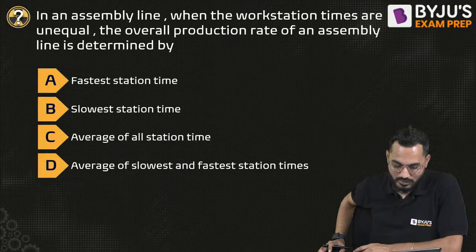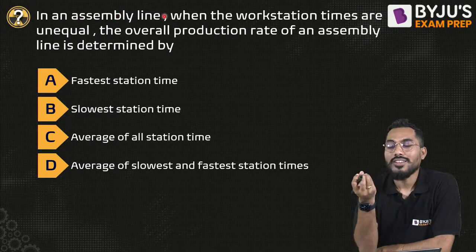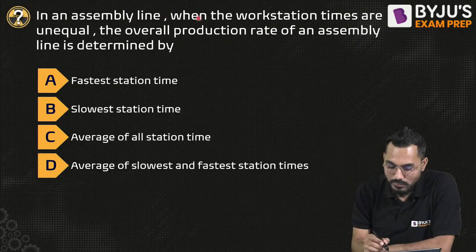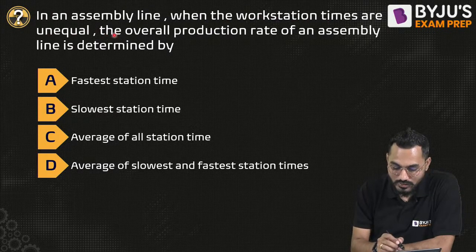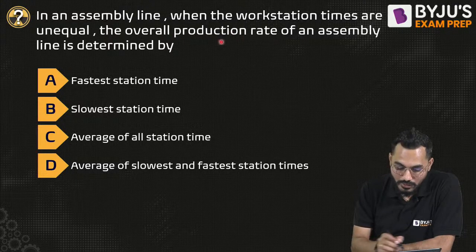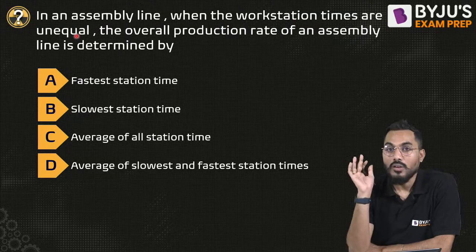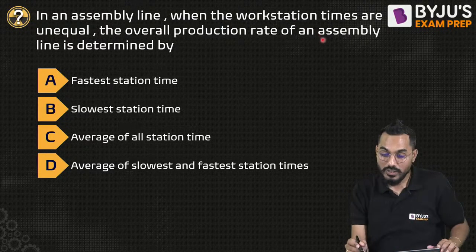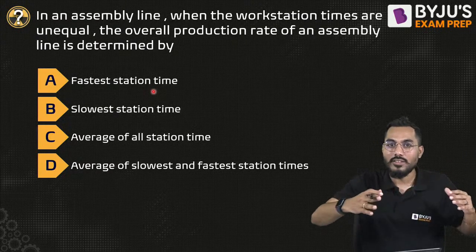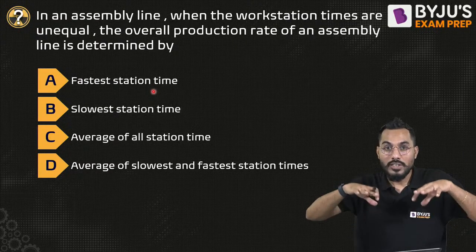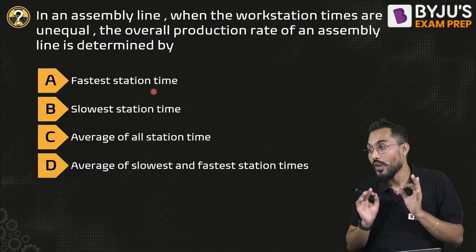No worries. Next question. Now let me tell that in an assembly line, an assembly line question, let us solve. In an assembly line, when the workstation times are unequal, the overall production rate of an assembly line is determined by. When the workstation time is unequal, the overall production rate is determined by all the people. The rest of the machines will do machining operation fast, but whichever is doing slow, without completion of that, my project will not get completed. So that is nothing but what? Slowest station time.